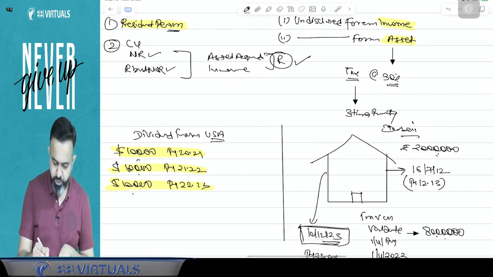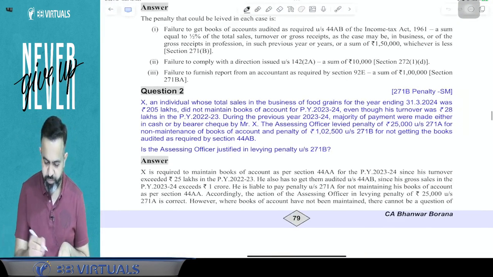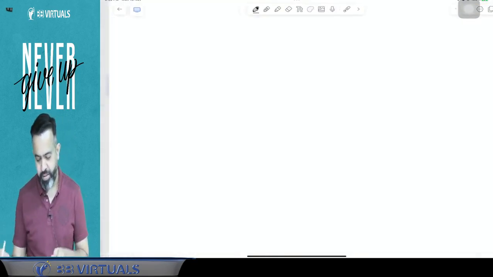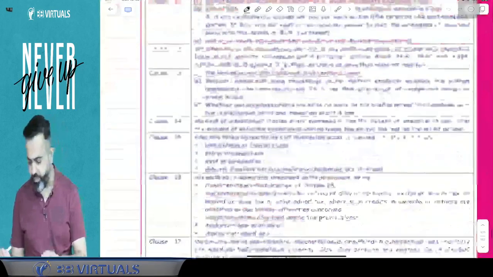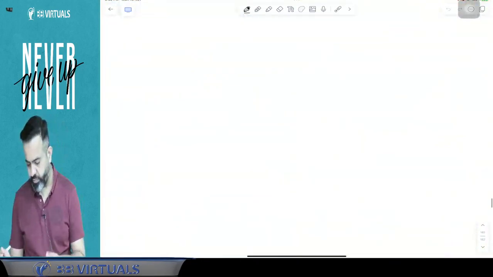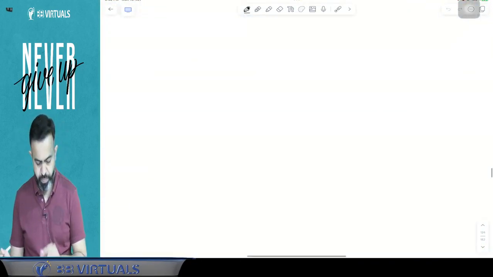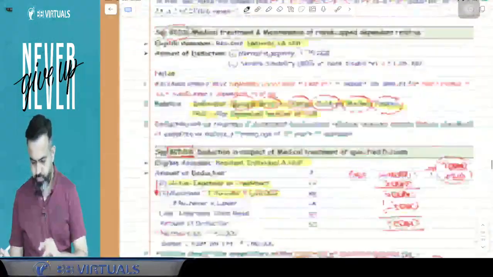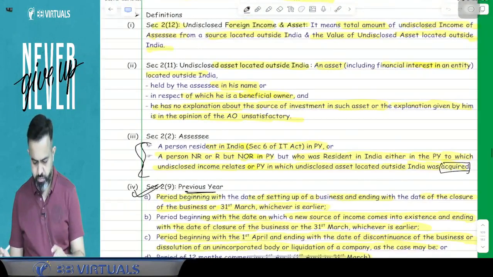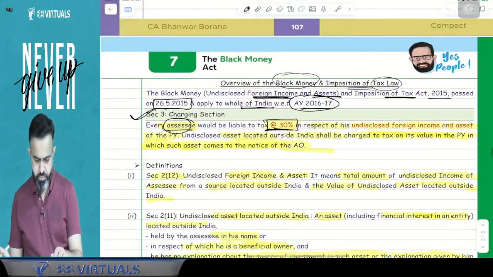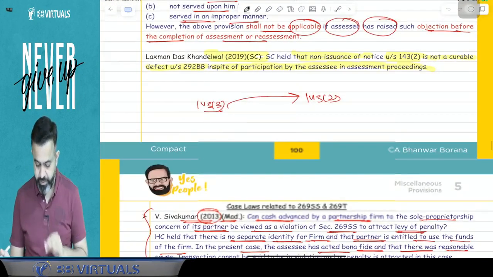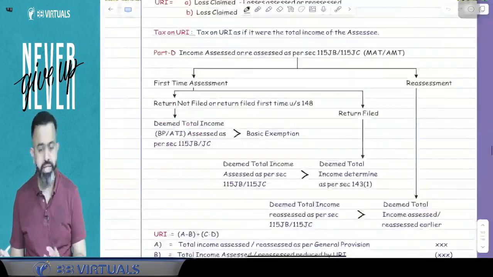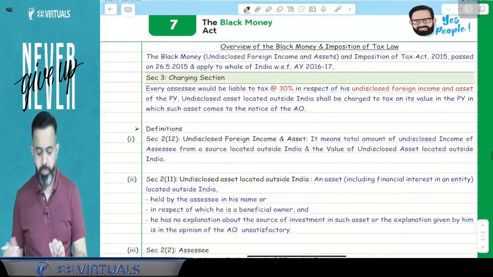Now we'll check directly from your book. So all people, just focus on the book. What is written in your book? Here, Black Money Act, that is page number 108, I think. So just check page number 108, Black Money Act.